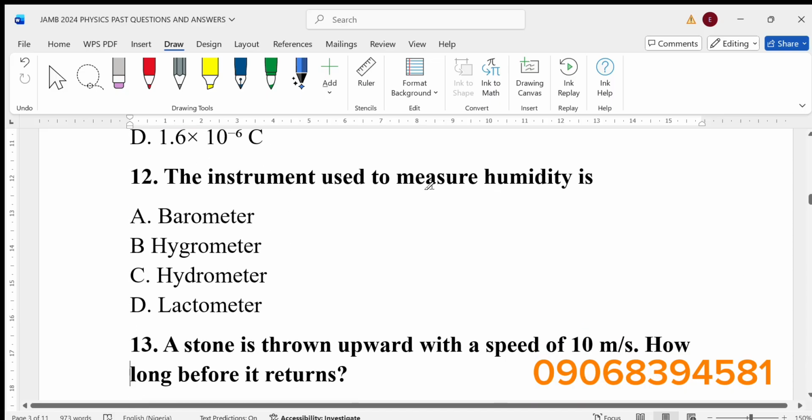Number 12, the instrument used to measure humidity is dash. People mistake this a lot. Please, the instrument used to measure humidity or relative humidity is hygrometer, the one with G. So hygrometer is the one that is used to measure humidity.